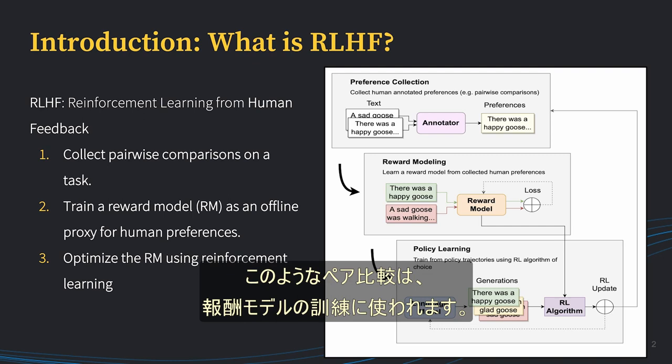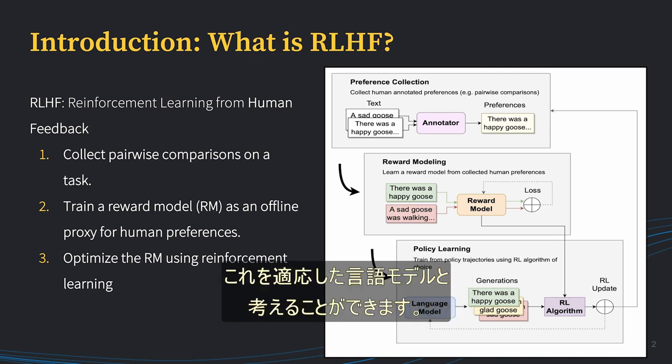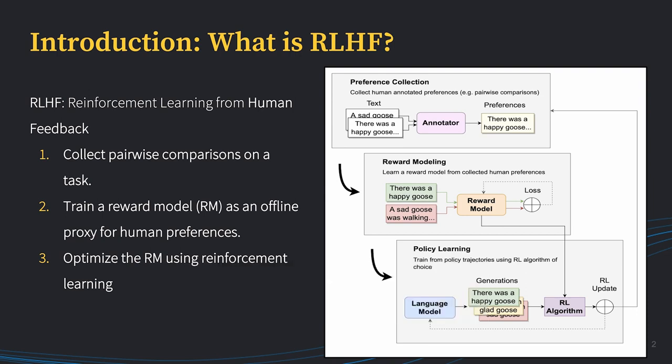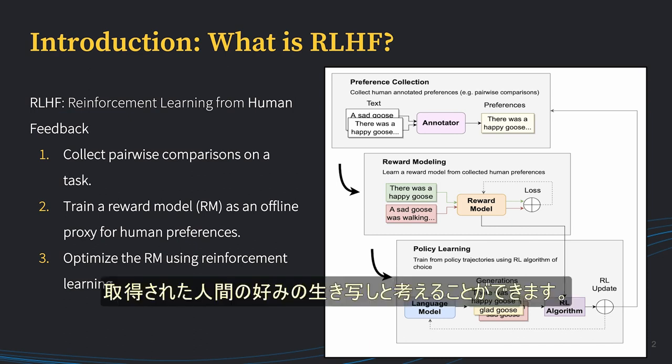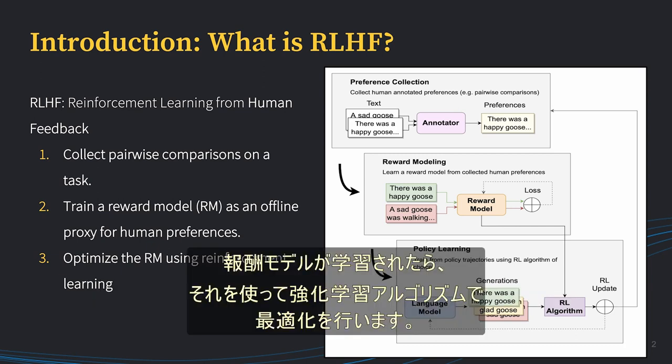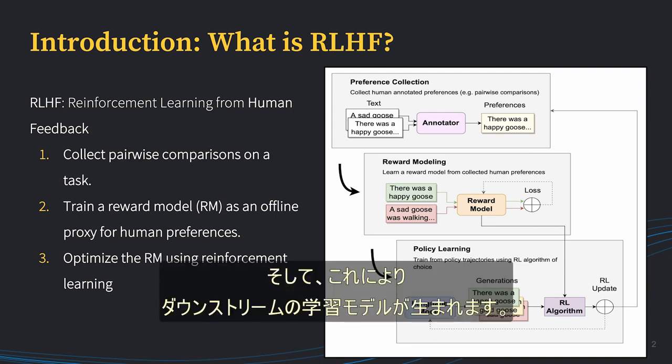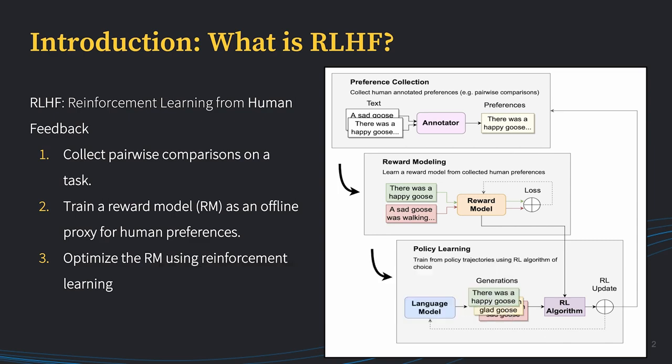These pairwise comparisons can then be used to train a reward model, which you can think of as an adapted language model which assigns a higher score or reward to the response which is preferred by the user. You can think of this reward model as an offline proxy for the human preferences which were captured in stage 1. Then, once this reward model has been learned, we optimize against it using a reinforcement learning algorithm, most commonly proximal policy optimization or PPO.